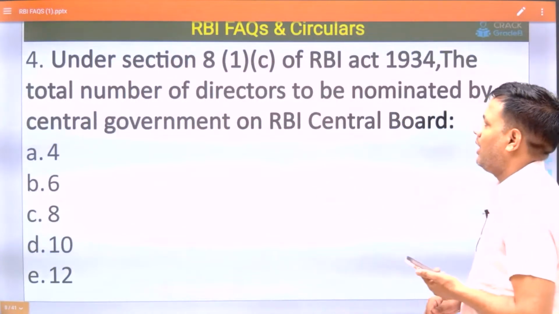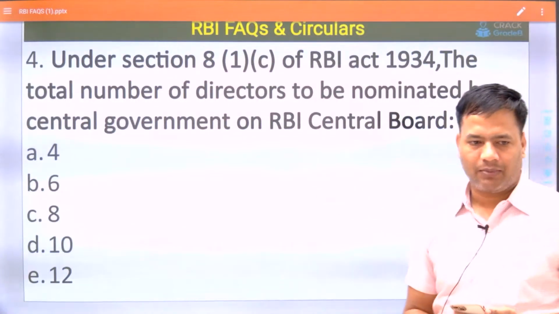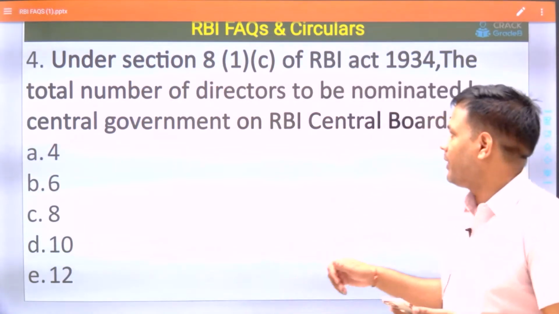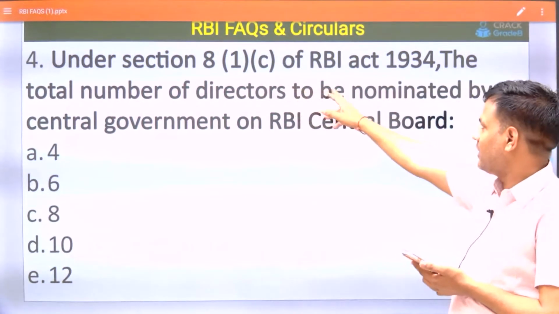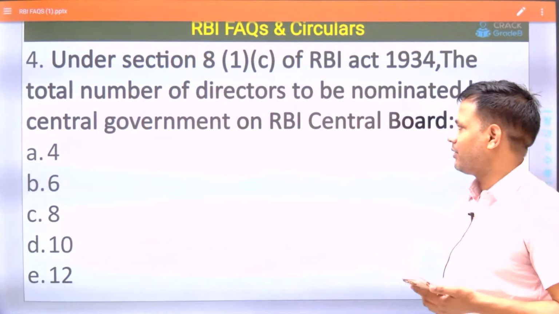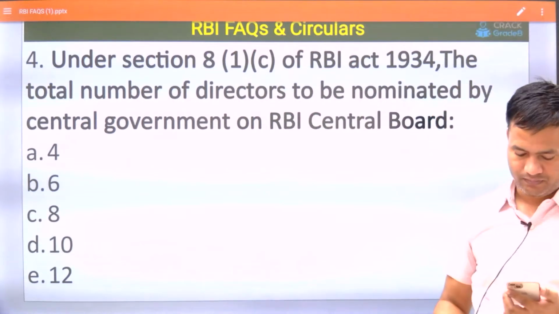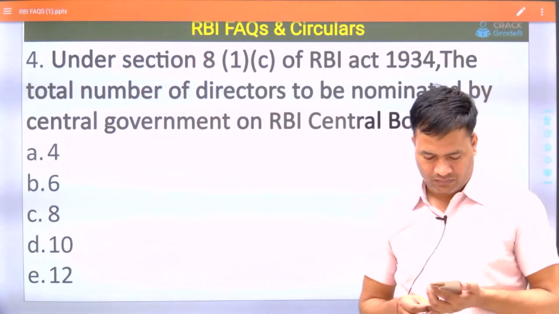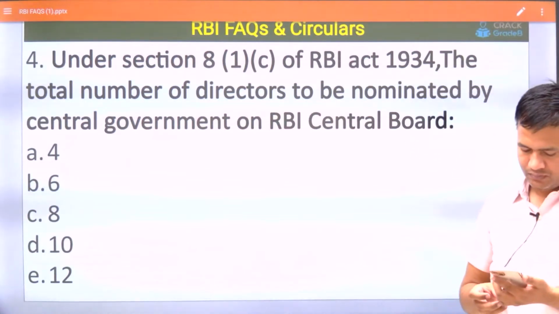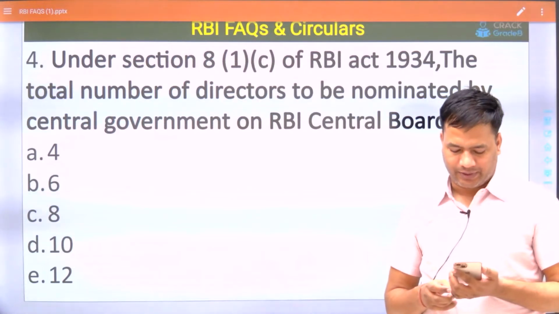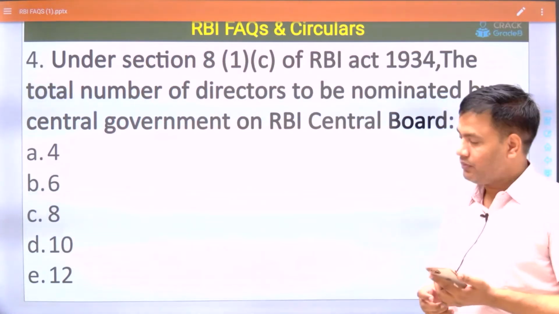Next question. As you know, on the RBI board, a certain number of directors are to be appointed by the central government. So under section 81C of the RBI Act 1934, what is the total number of directors to be nominated by the central government on the RBI central board? Venkitaramanan was the governor, I think, at that time, 91-92.